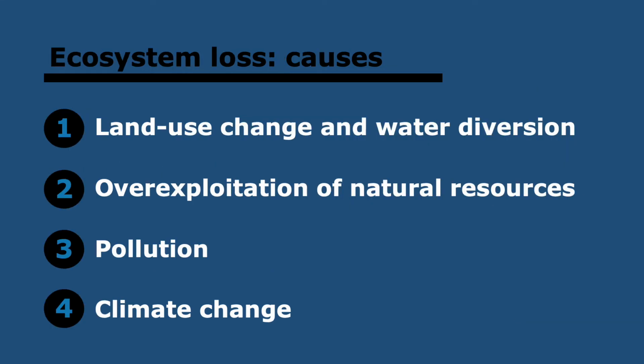Another one is ecosystem loss, which is quite similar, right? But there are some different causes here. Human activity has also caused the loss of natural ecosystems. For example, the land use change. This can be for agricultural expansion, for urbanization, or for mining. Also water diversion, so this is changing the course of rivers for human uses. Overexploitation of natural resources such as wood or fishing as well. So overharvesting would be a part of this. Pollution from industrial activity again, and climate change. So very, very similar. Just remember all of these as a whole.